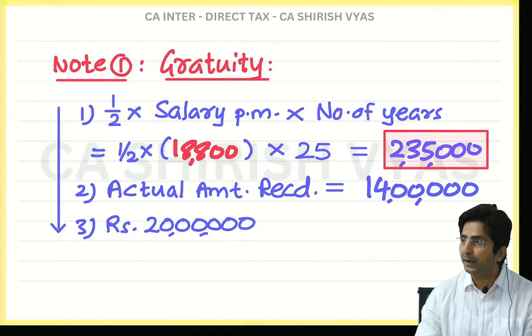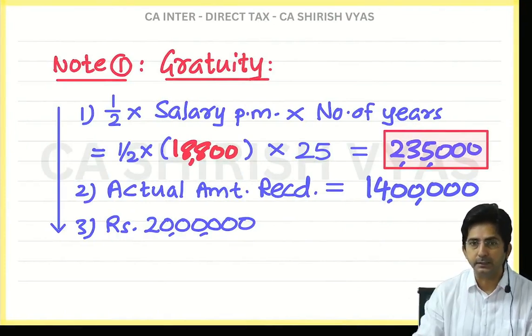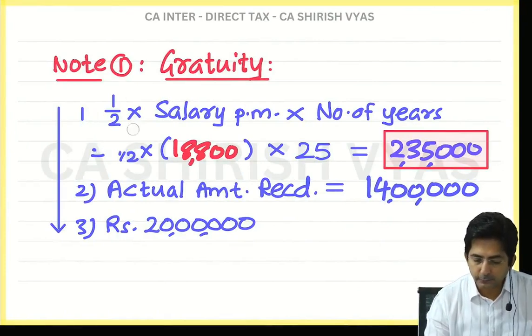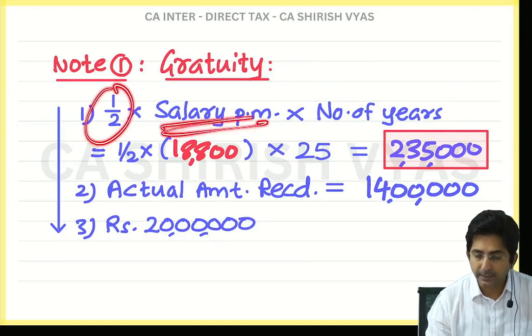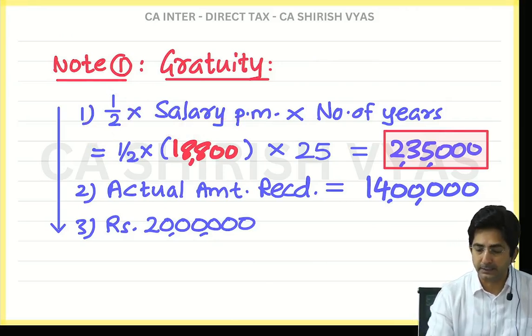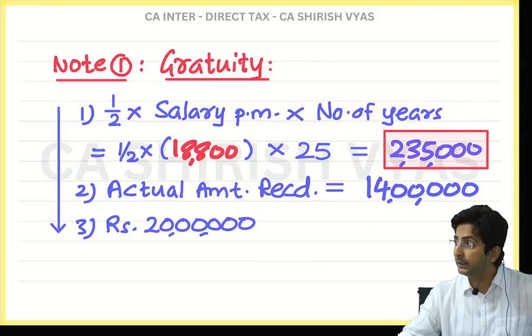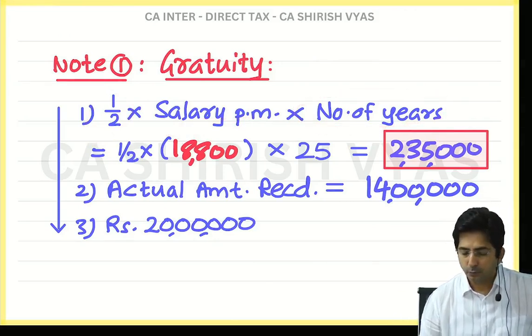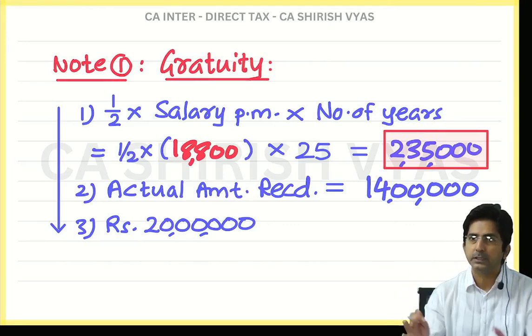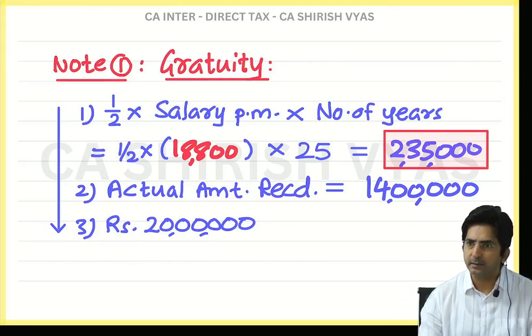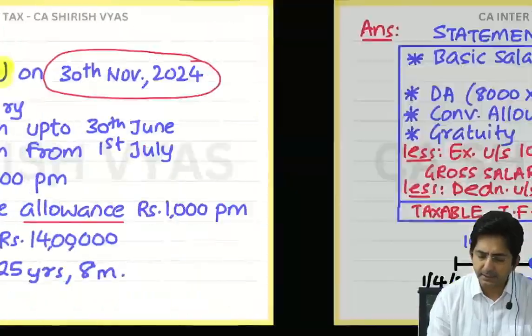See, whenever POGA employee, you will find 3 changes. First, the ratio will change from half to 15 by 26. And salary will become not average, it will be latest. And in number of years, you will have to round off the fraction if greater than 6 months. So that's it. If this is thorough, gratuity is done. It's done. So now what is the next theory?